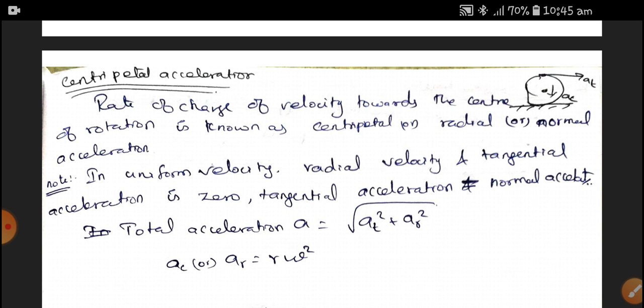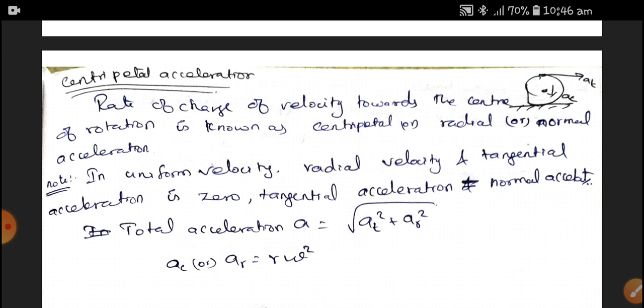Okay, it is towards the center of rotation, known as centripetal. When it is away from the center of rotation, it is called centrifugal. So nothing changed, only the arrow mark is different. This is called a radial or a normal acceleration.